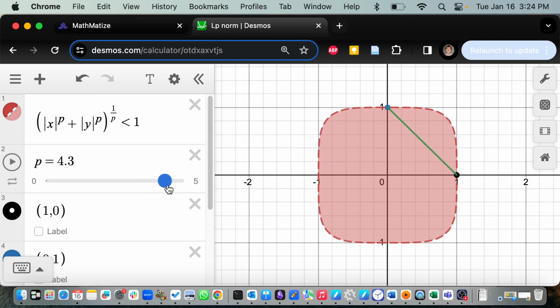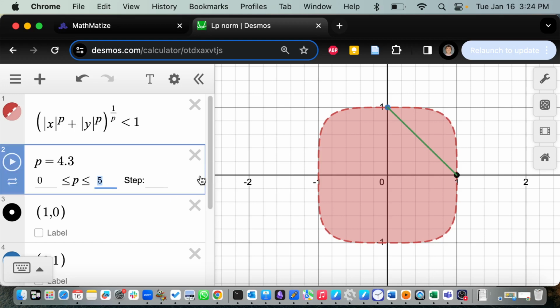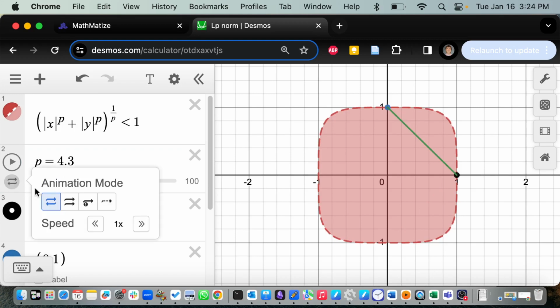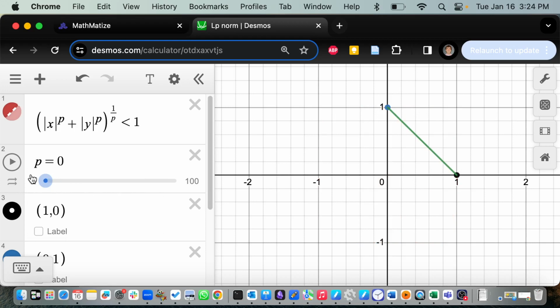Questions or comments about that little demonstration? Okay, I'm going to say one more thing, is that one more fun thing happens. Let's go up to 1,000 here and see if you can spot the pattern. Okay, instead of animating back and forth, let's only animate forward. Let's do it, I don't know, in slow motion. Let's see what this looks like. Do you see what's happening as the p-value gets bigger and bigger and bigger? We're getting closer and closer to something. Yeah. A square. It's a square, yes.